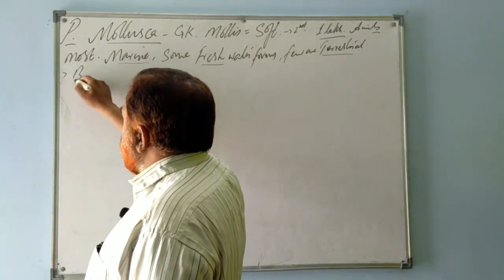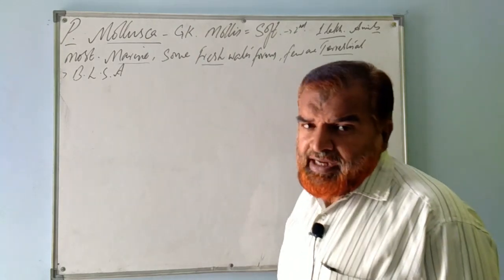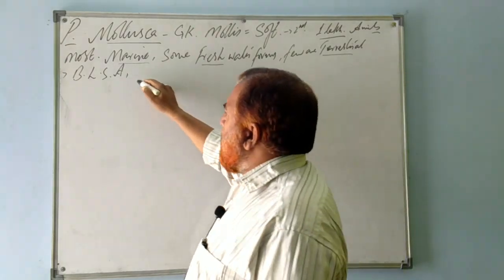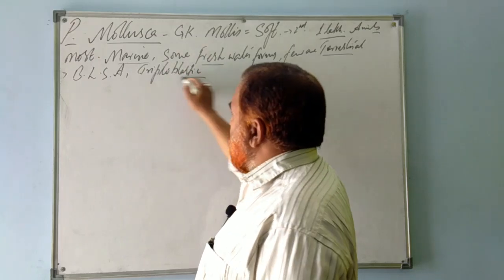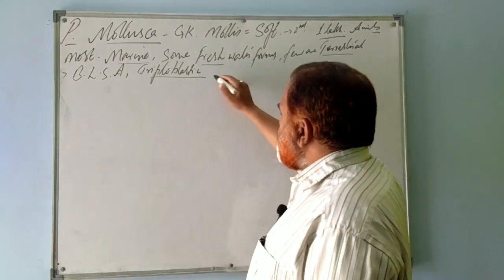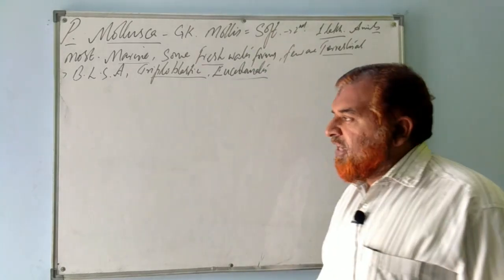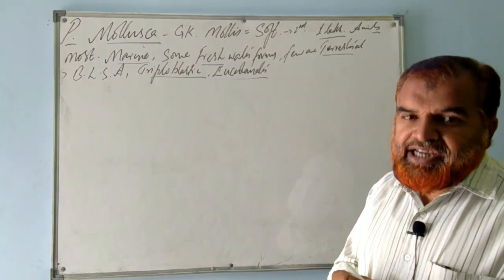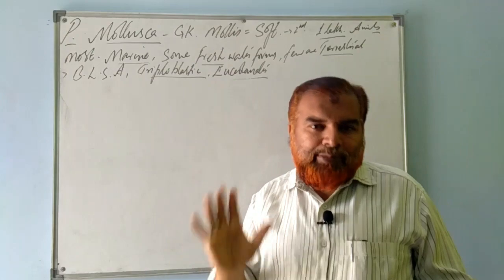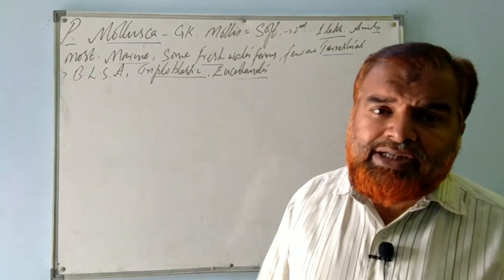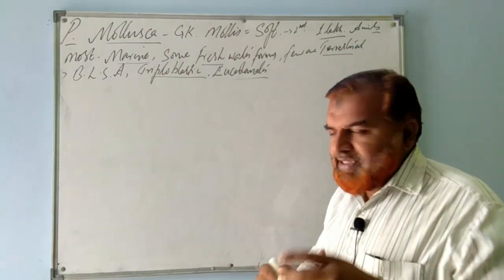They are bilaterally symmetrical animals. They are triploblastic, having 3 germ layers. They are eucoelomates. What do you mean by that? They have a definite coelom, they possess a body cavity. They are eucoelomates or simply coelomates. Triploblastic, having 3 germ layers, and bilaterally symmetrical. Some, a few, are asymmetrical.